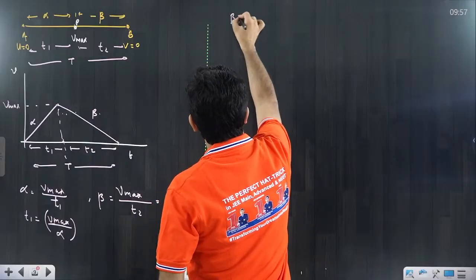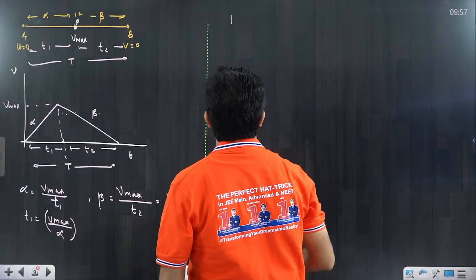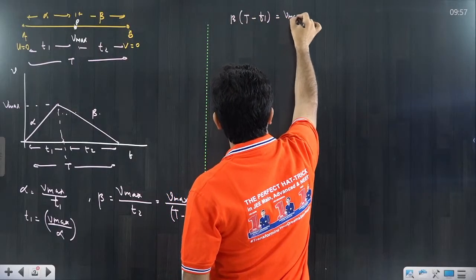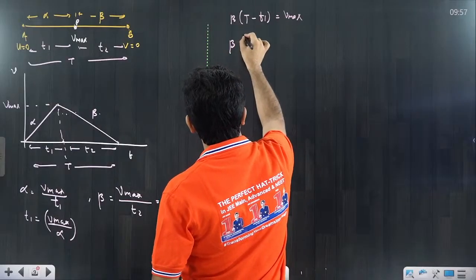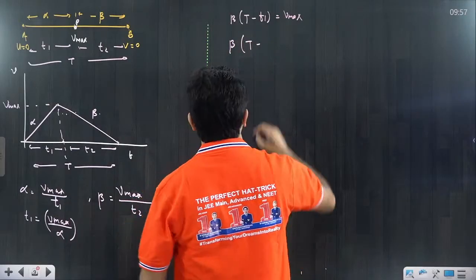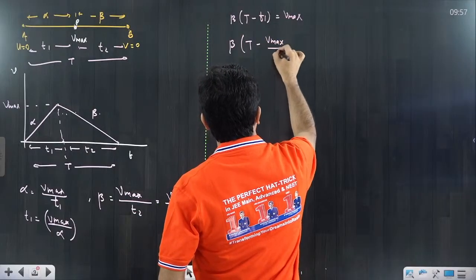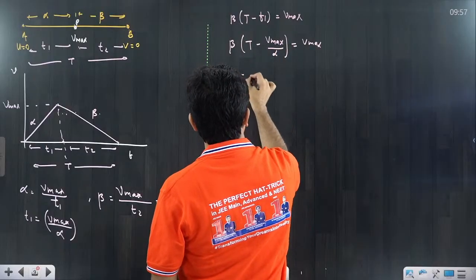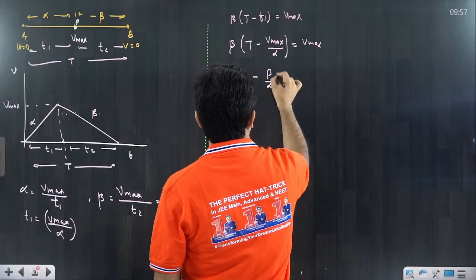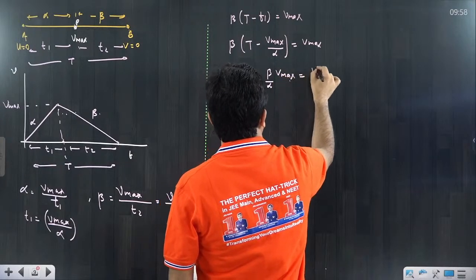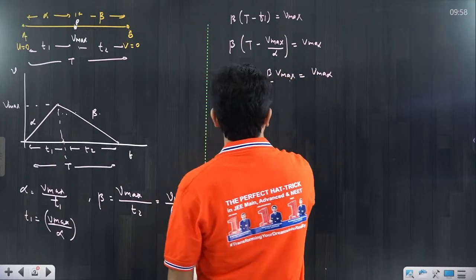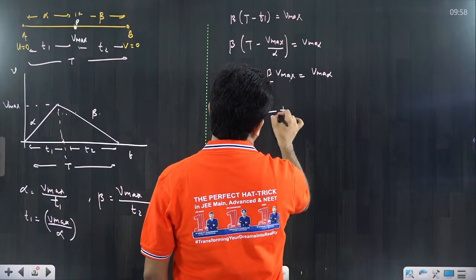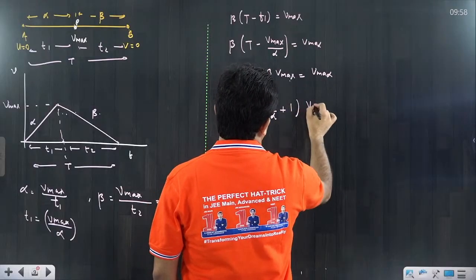So what can you say about beta? You can say, sir, beta into capital T minus T1 is equal to V max. I am just putting the value. This is beta, and capital T minus T1 value is V max by alpha, is equal to V max. So I am multiplying, beta by alpha into V max is equal to V max. I am taking V max this side. It's beta into T is equal to beta by alpha plus 1 into V max.